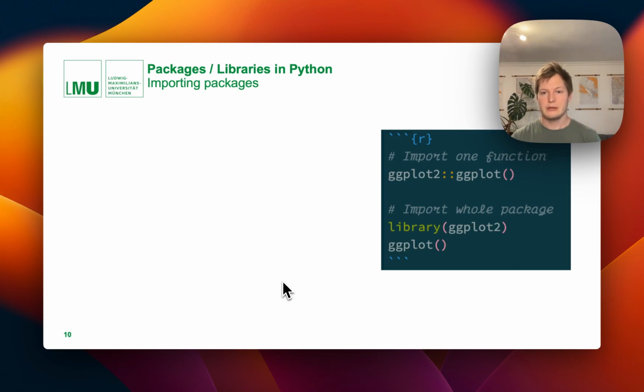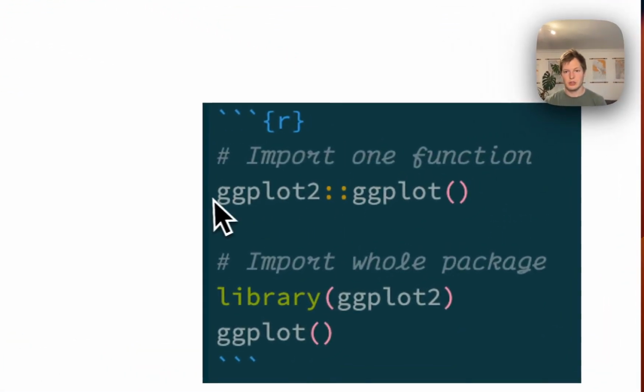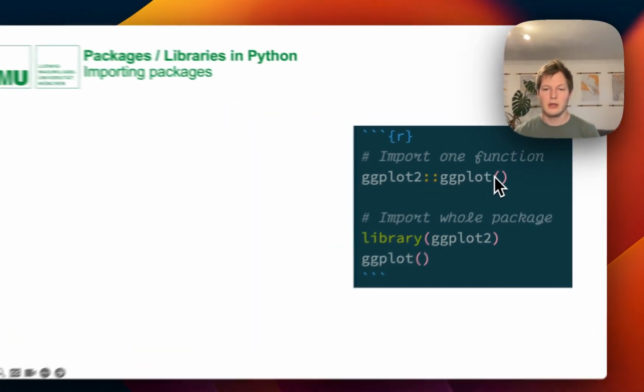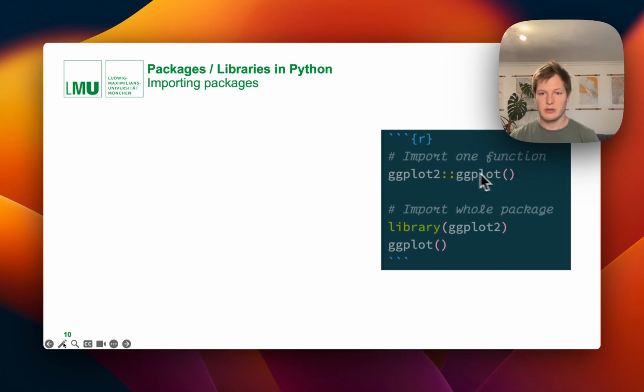So how do you import these? Here I have first the equivalent of R code. You can import R code functions by using the namespace version of ggplot, ggplot::ggplot. This is using the ggplot function in the ggplot2 package, or you can just import the whole package and then just use the function without any prefix.